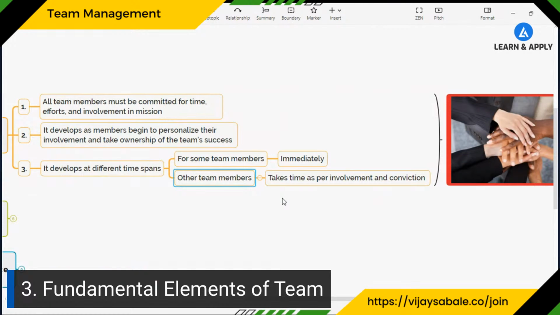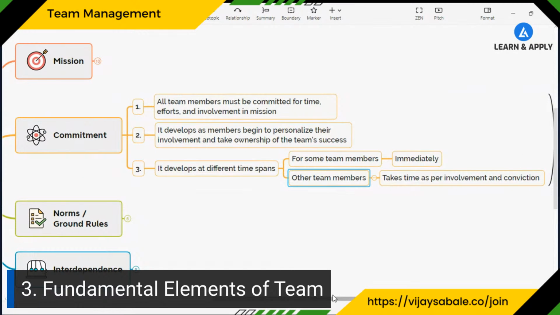This is based on how much involvement they are taking in the team activities and what conviction they have about the goal or the mission for which we have formed the team, right? So this is again very important. Commitment is the second fundamental element for the team.